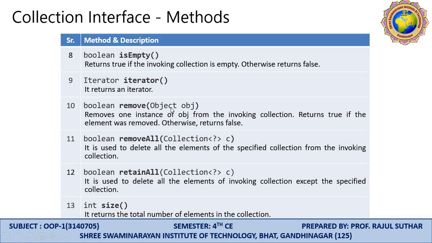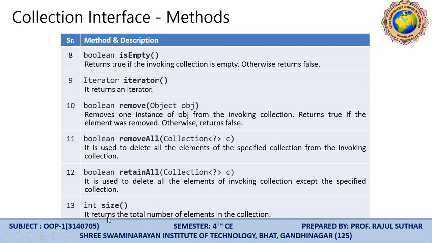Boolean remove(Object): we remove one instance of the object from the invoking collection. It returns true if the element was removed from the collection. Boolean removeAll(Collection c): in the same way, it is used to delete all the elements of the specified collection from the invoking collection. Boolean retainAll(Collection c): it is used to delete all the elements of the invoking collection except the specified collection.